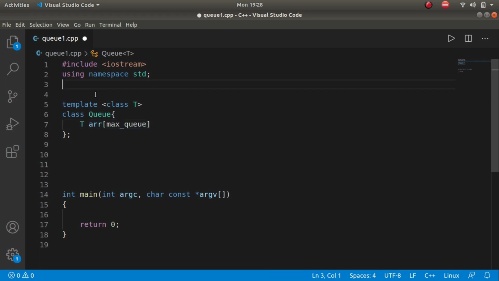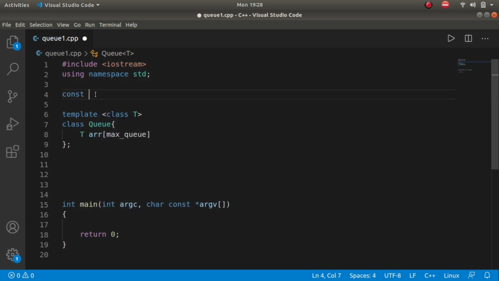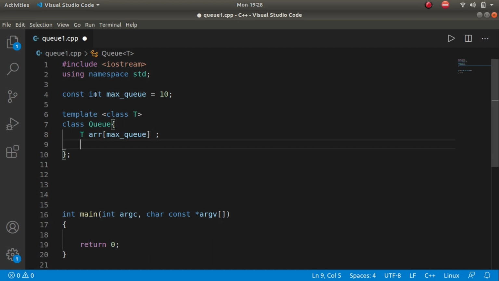So let's declare a constant here, const int MAX_Q, and for trial let's make it a 10 element long array.